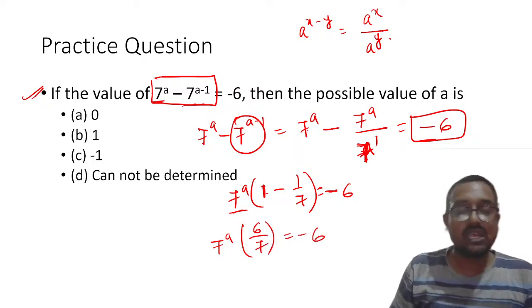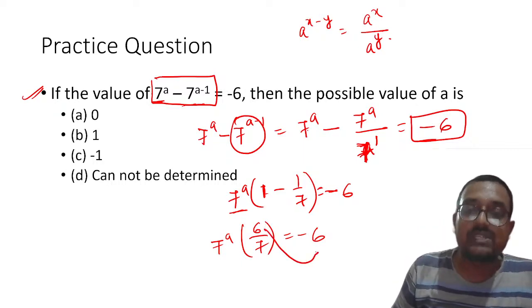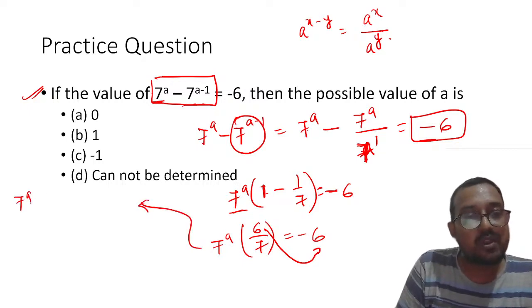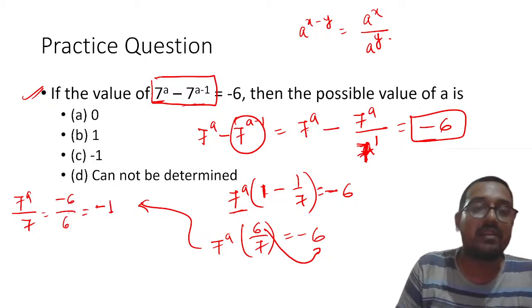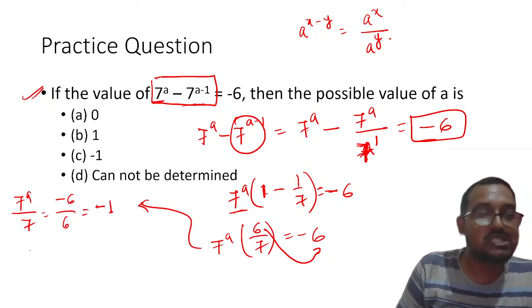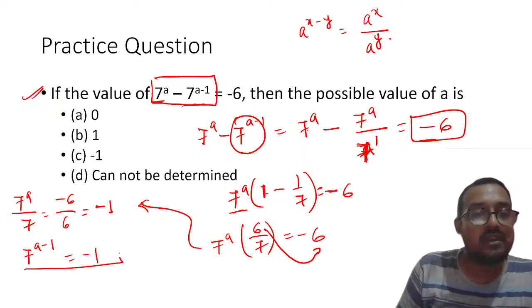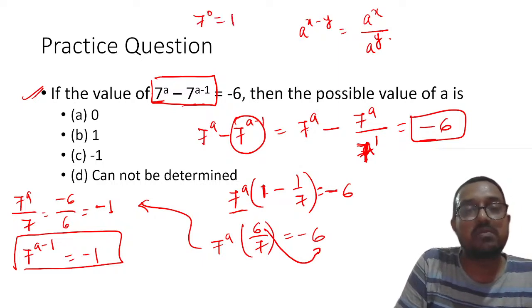So my dear students, if I want to solve it, I will move the 6 to this side, and 7 obviously will become, I am writing it over here, 7 raised to power a upon 7 will be equal to minus 6 upon 6, that is equal to minus 1. Understood? My dear students, if you try to solve it, a raised to power minus 1 is equal to minus 1. If you put 7 raised to power 0, it will be 1.